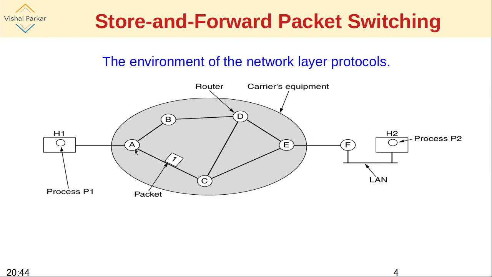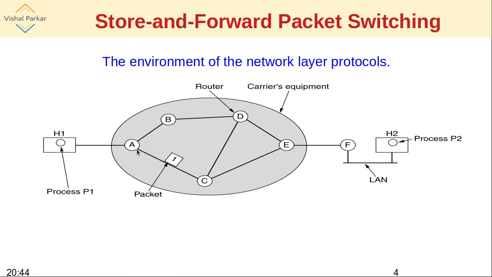Until that time, it will be storing that packet, and that's why the first part is store. Once the packet is completely received without any problems, it will be sent over to the destination machine through the ISP's network. Let that path be A, C, E, F and to H2.